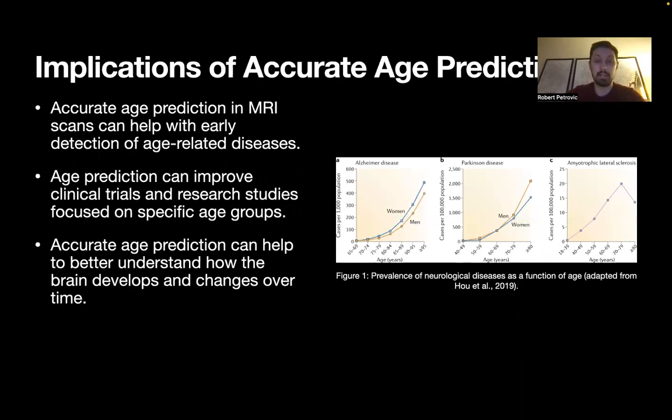Accurately predicting a patient's age based on MRI scans has important implications for early disease detection, clinical trials and research studies, and understanding brain development and aging. For example, early diagnosis of Alzheimer's disease can lead to better patient outcomes by enabling earlier intervention and treatment. Similarly, identifying age-related changes in the brain can help us understand the mechanisms underlying neurodegenerative diseases. As you can see in this figure, there's a clear correlation between increasing age and increasing cases of Alzheimer's, Parkinson's, and ALS. By identifying early signs of these diseases through age prediction, we may be able to improve patient outcomes.